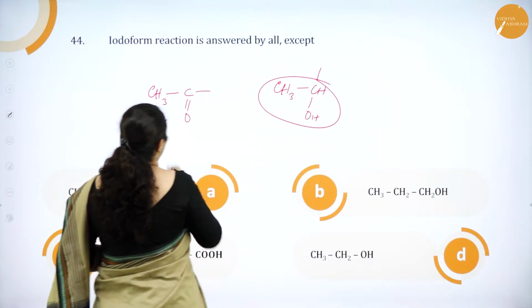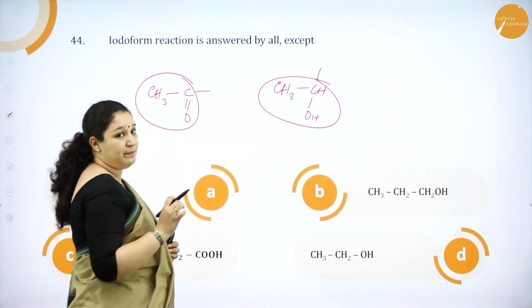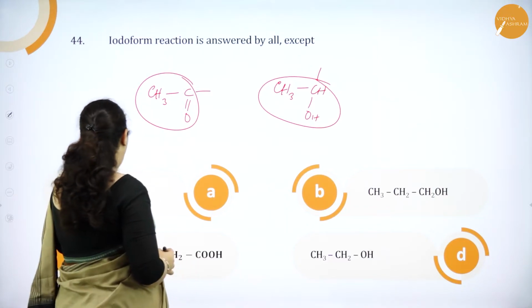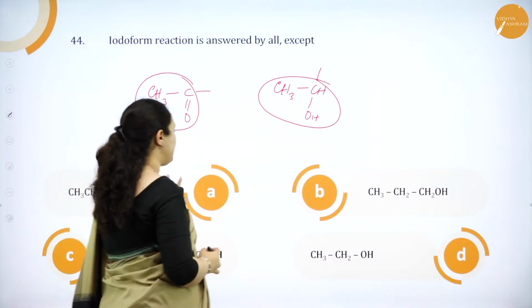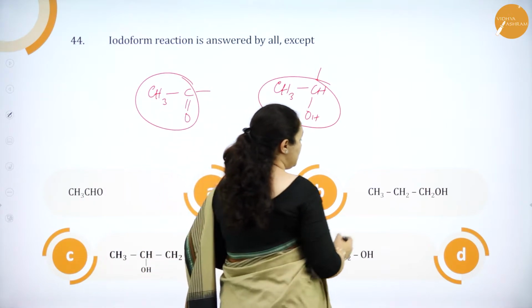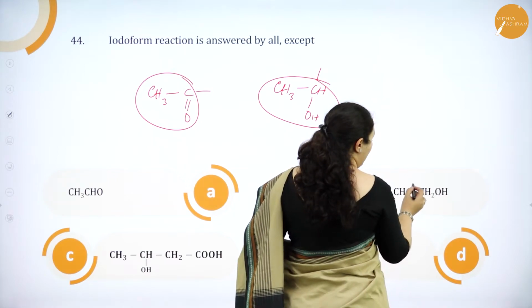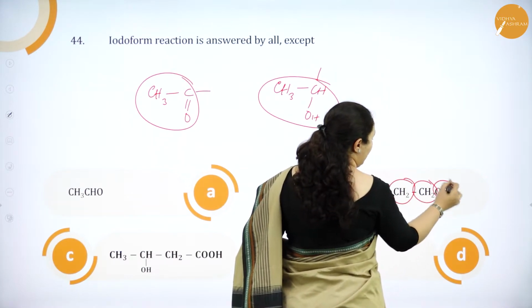So this group or this group should be present for iodoform reaction to be answered. So option A, CH3CO group is present, it will answer. Here if you see CH3CH2CH2OH group is present.